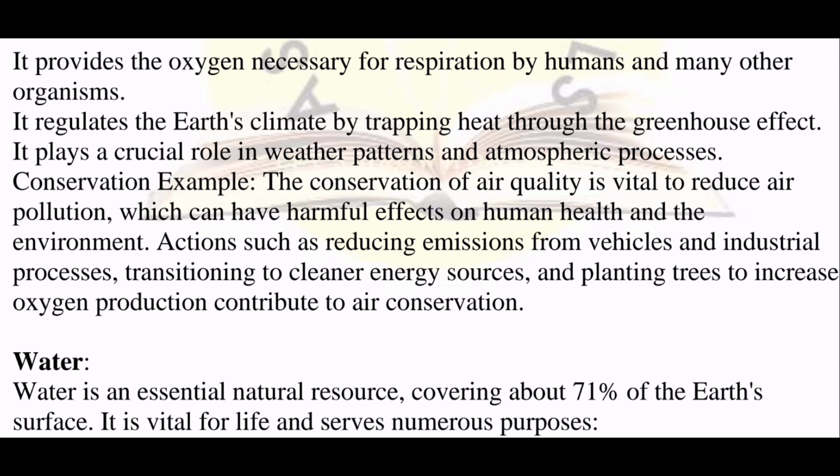So these things happen because of the air, and this air is important because it is trapping the heat from escaping in the form of the greenhouse effect, right? Greenhouse effect and global warming, you will know later. So it plays a crucial role in weather patterns and atmospheric processes. So air is important for weather maintenance and for the different atmospheric processes.